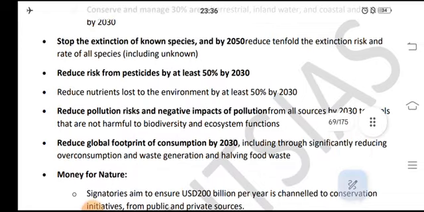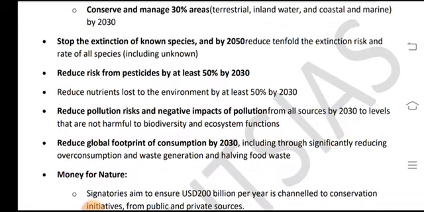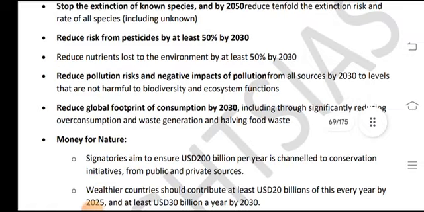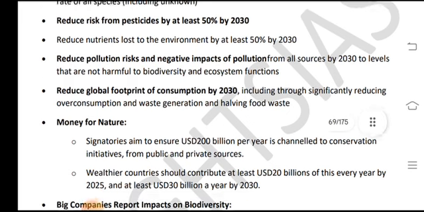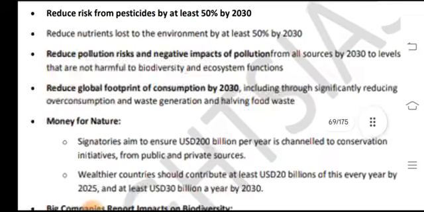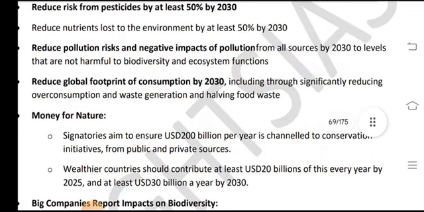reduce tenfold the extinction risk and rate of all species including the unknown. Reduce risk from pesticides by at least 50% by 2030, and reduce nutrient loss to the environment by at least 50% by 2030. Reduce pollution risks and the negative impact of pollution from all sources